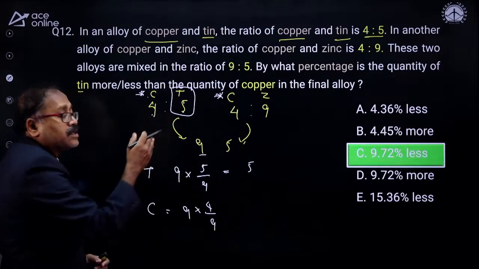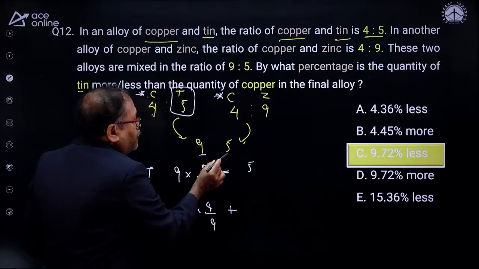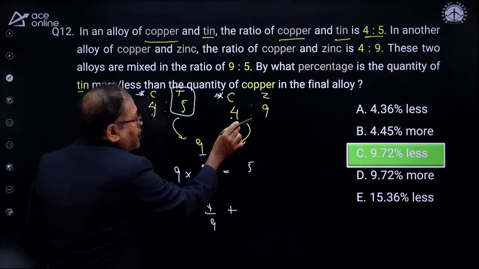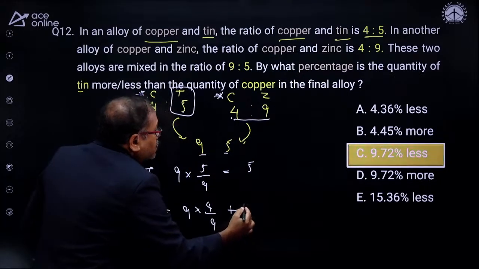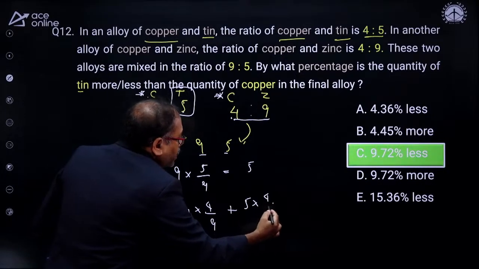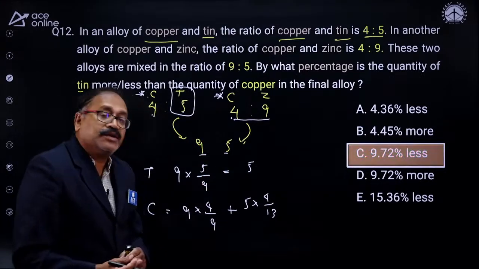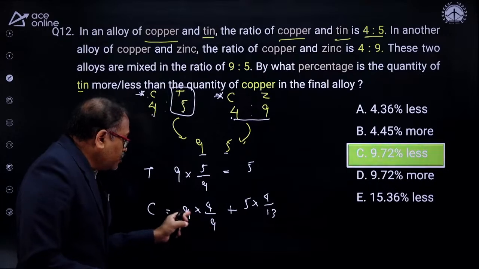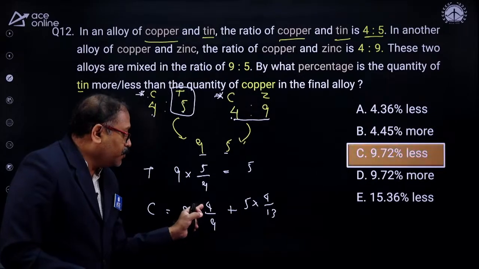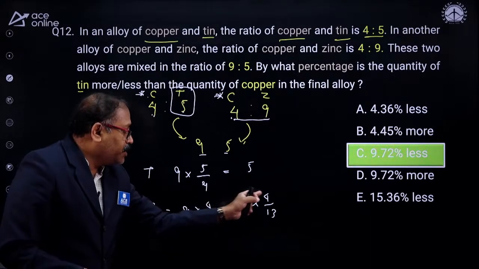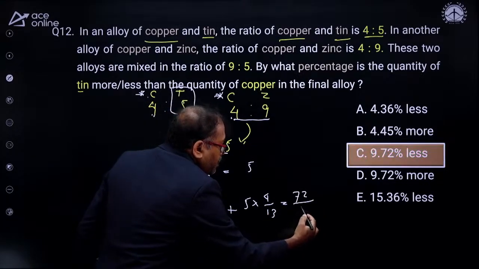Here is the copper in the first alloy. And what is the copper in the second alloy? The copper in the second alloy is 5 parts you have taken. Copper is 5 units, out of which the copper is 4 parts out of 13 parts. So that is 5 into 4 by 13. Is it not? That is 5 into 4 by 13. That's your copper here. So I notice that this is 4 and this is 20 by 13. So 13 times 4 is 52 and 52 plus 20 is 72. So I am getting this one as 72 by 13.